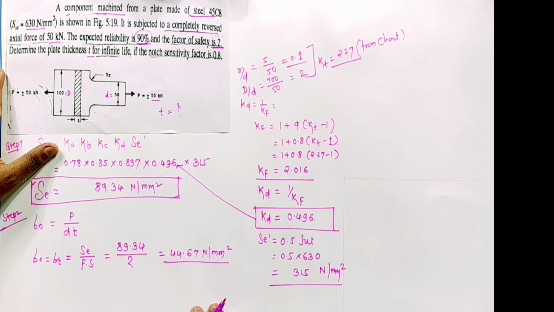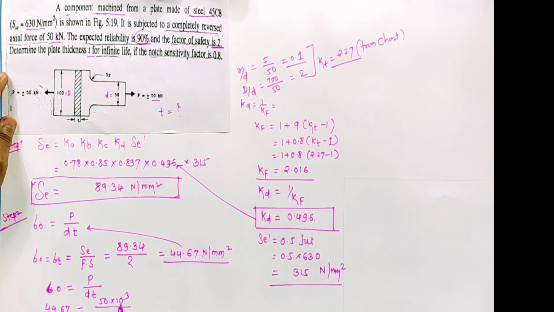Now our nominal stress equation, sigma o is equal to P by d into t. 44.67 is equal to P, 50 kilonewton, divided by the diameter, we have to take 50, which is the smaller one, into thickness. So here I'll get the thickness in mm, 22.39, so almost 23 mm.